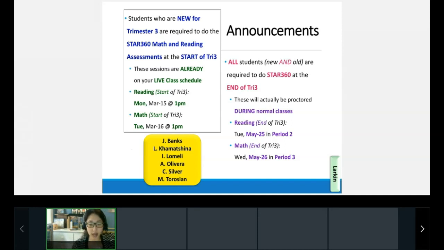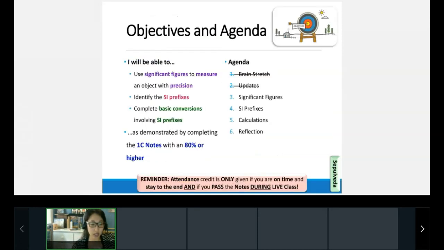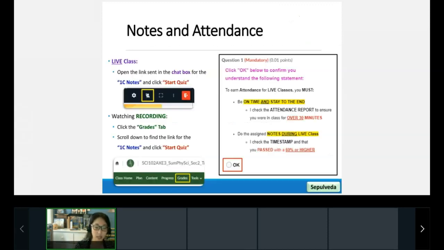All right, let's go ahead and take a look here. So we are taking a look today at using significant figures to measure an object with precision. We're going to identify the SI prefixes, and we're going to complete basic conversions using the SI prefixes, all right? So we are going to be working on the 1C notes, and that means I need your 1C notes open. So especially if you just joined us, please go ahead and open up your 1C notes and raise your hand.